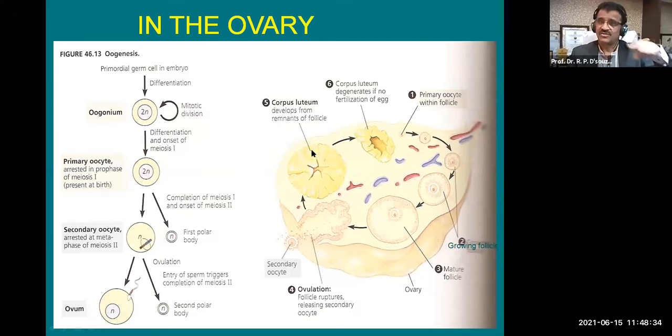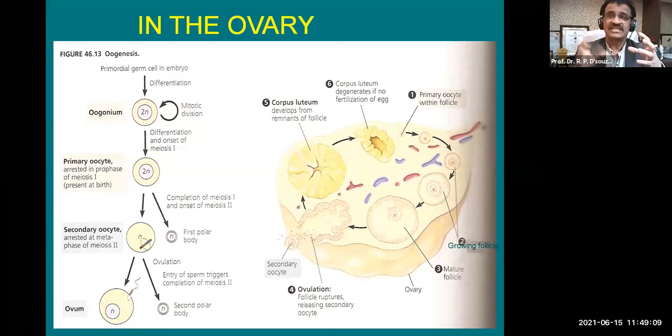So this is the procedure. The corpus luteum has to be maintained during pregnancy, so this becomes another gland in the ovary for the maintenance of pregnancy. And this oogenesis is shown just like spermatogenesis: oogonium getting divided into primary oocyte, into secondary oocytes, into ovum, and by this time you can see that polar bodies are shed in this process, ultimately to get only one ovum. Now there is only one ovum released per cycle in females, that is, per menstrual cycle.